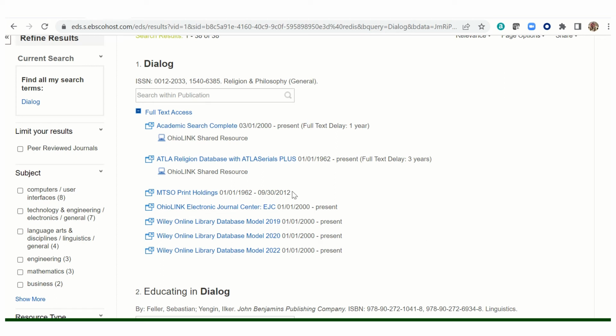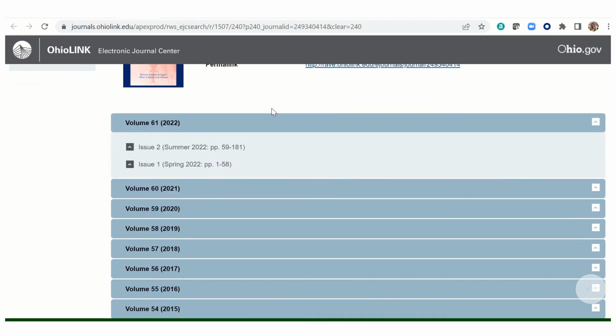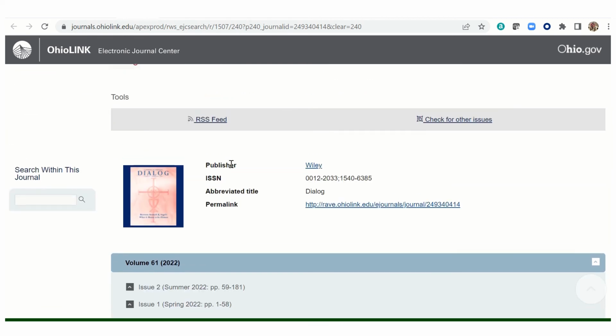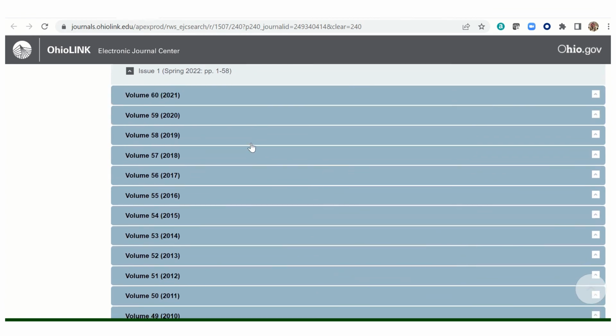So once you've decided which database likely contains the article that you're after, just click on the link. And you'll be taken to that journal at the database in question.